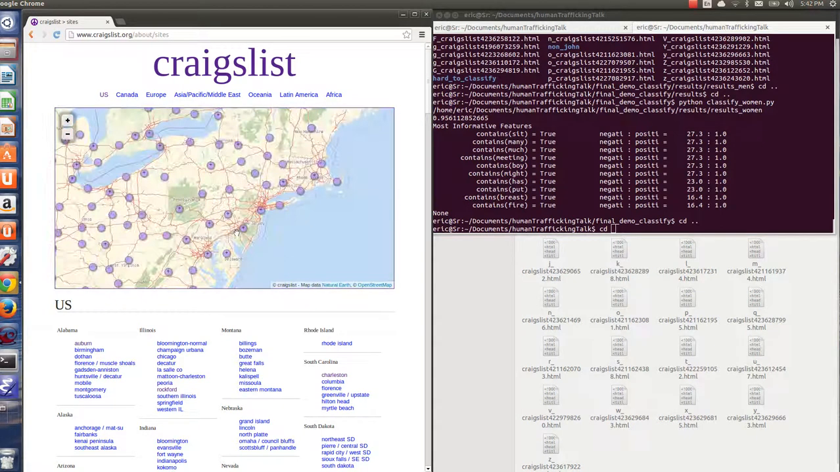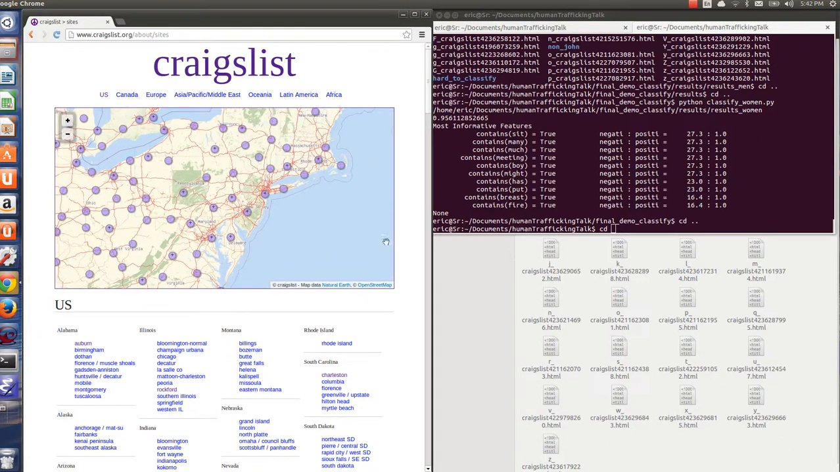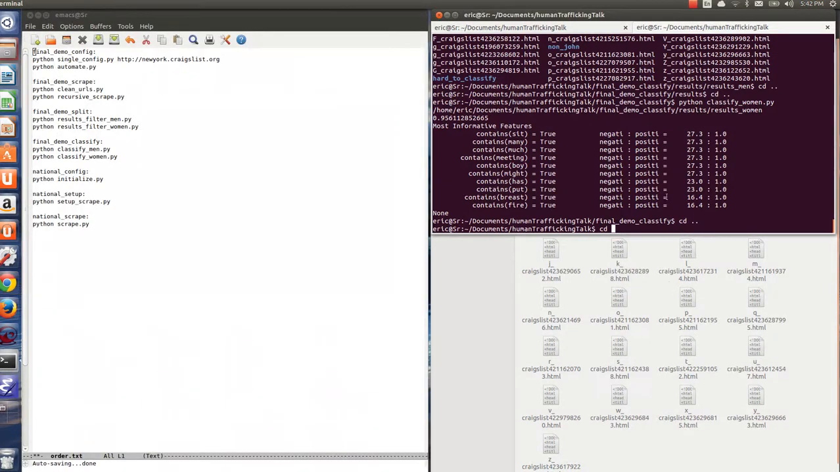Anyway, so the challenge that I'm faced with now is trying to scrape all of Craigslist, all these little purple dots. But don't worry, I handled that case. So we're going to now go on to national scraping. And then I'll sort of explain why I'm looking at national scraping.